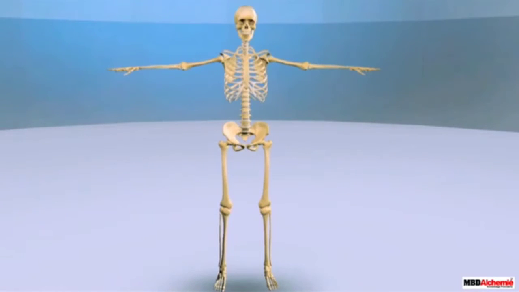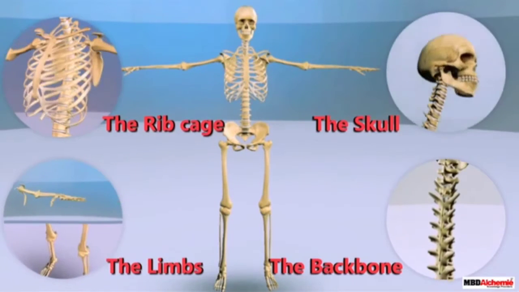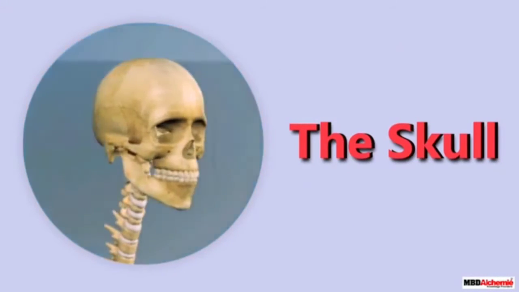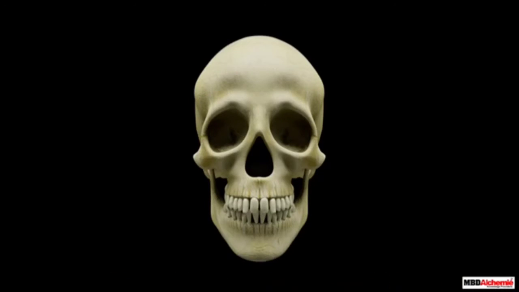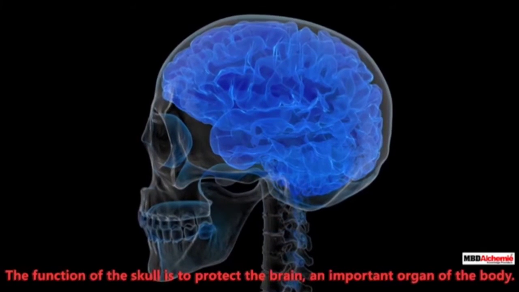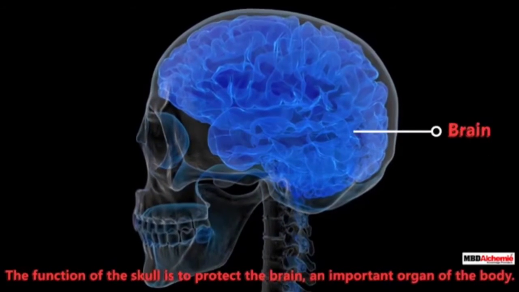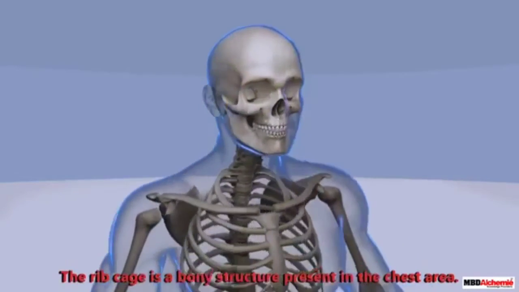The skeletal system has some main parts like the skull, backbone, rib cage and the limbs. The skull is made up of two parts, head and face. Head bones are called cranium and face bones are called facial bones. The cranium protects the brain and has flat bones. Facial bones are a combination of 12 bones and have one movable lower jaw.